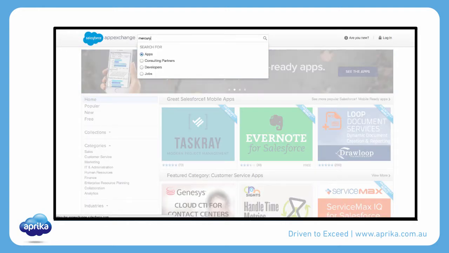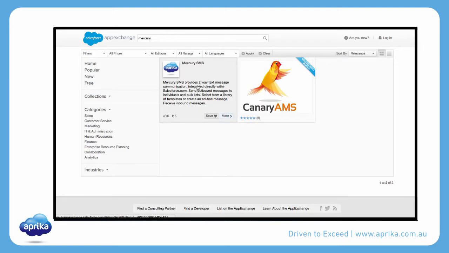In the AppExchange, you can simply search for Mercury. Alternatively, you can search for other keywords such as SMS.